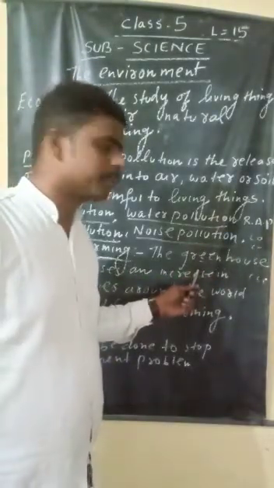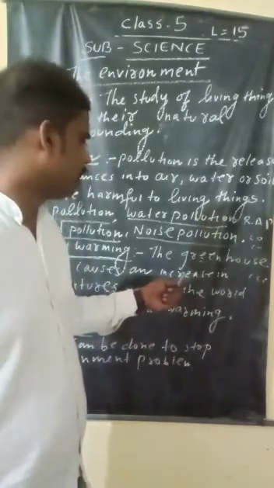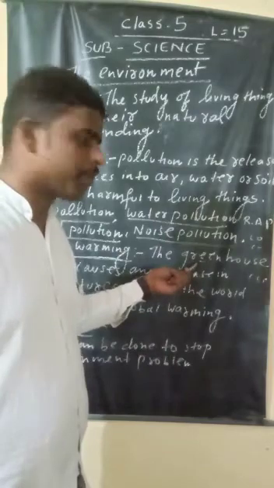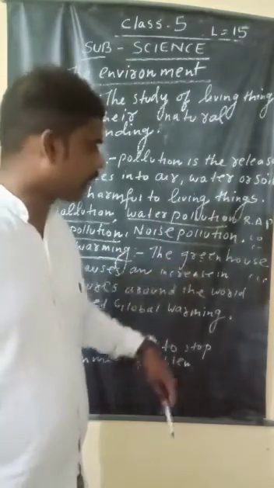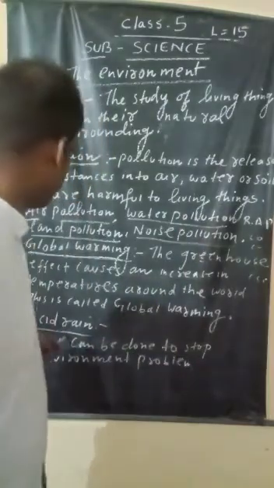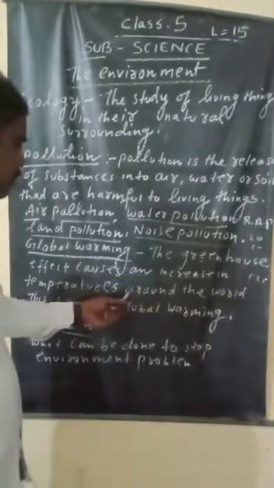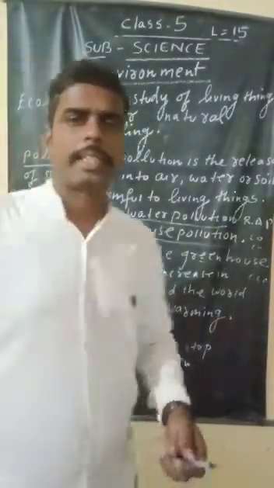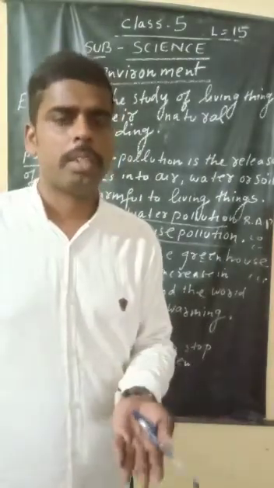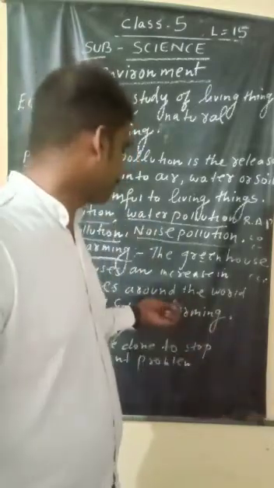Vehicles produce harmful radiation, and suppose you burn coal in a thermal power station, all the harmful radiation will go into the atmosphere and mix with the evaporation. It comes down in the form of precipitation, and causes acid rain problems also. This continues. The greenhouse gases, carbon dioxide, increase. As a result, all the ice caps and glaciers melt down. It causes the sea level to rise, and it causes an increase in temperature.